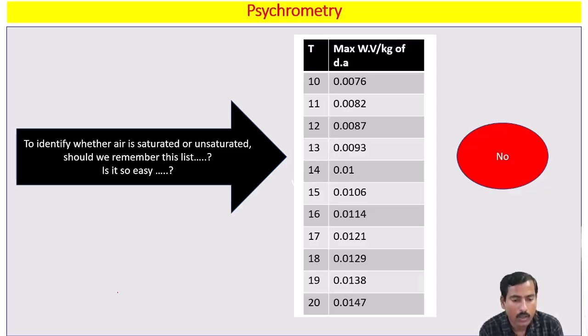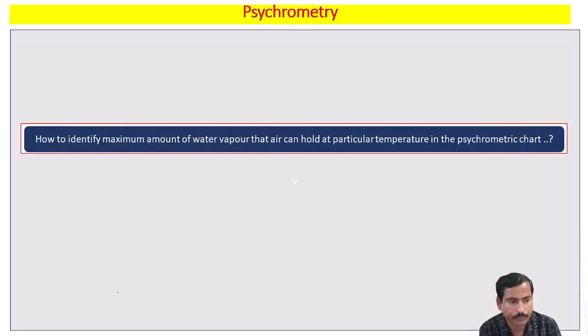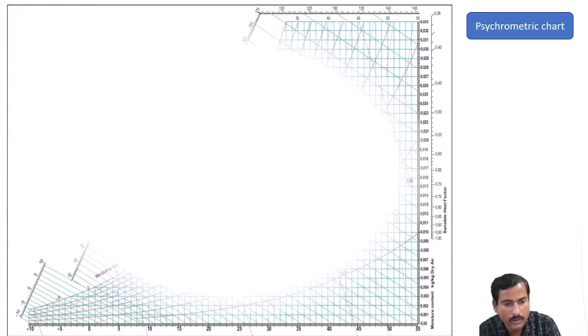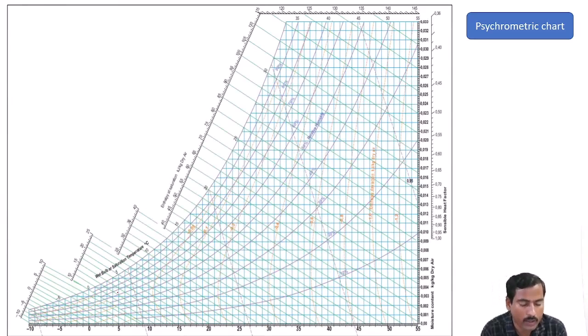But if you want to know, for example, at 12 degrees Celsius, what is its maximum capacity, that is also possible, but you are not supposed to remember it at all. So how to identify the maximum amount of water vapor that air can hold at a particular temperature? In the psychrometric chart. So I'm going to introduce the psychrometric chart, where you are going to find the properties of moist air. What is moist air? Moist air is the combination of dry air and water vapor.